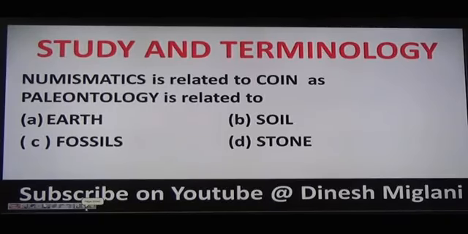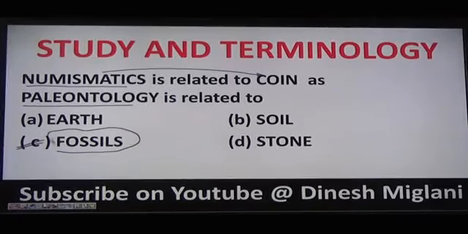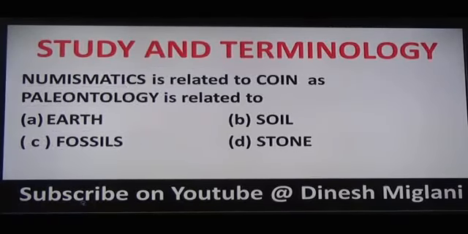Study and terminology. All these are the different varieties of questions. After that we take one type at a time and cover the different concepts in it. Numismatics is the study of coins. A person who collects coins, the study of collecting those coins, is said to be numismatics. Similarly, paleontology is the study of fossils, right? It means if your vocabulary is good, only then can you easily attempt the questions here. So paleontology is the study of fossils. Hence the answer to my question is C.